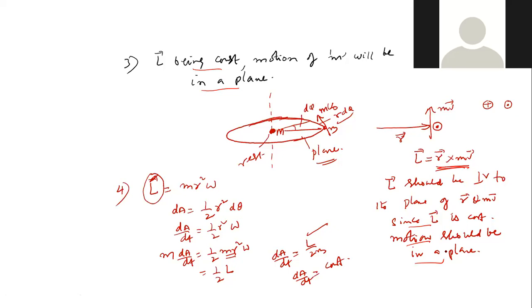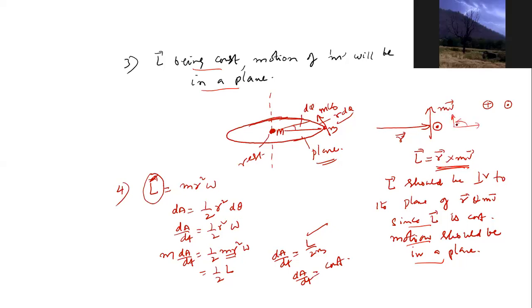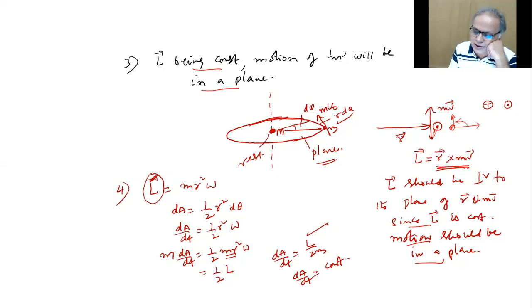Everything is shown there. R cross MV will be like this. This is the L direction, which is shown towards you.